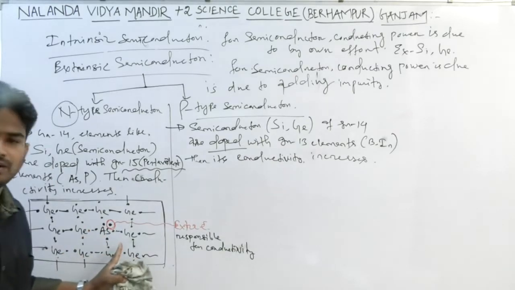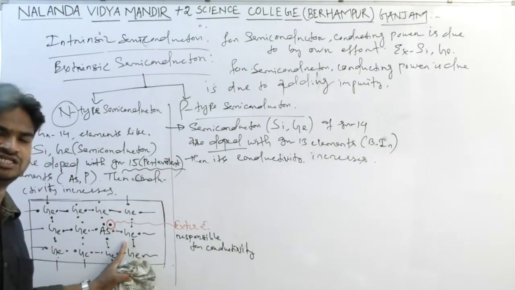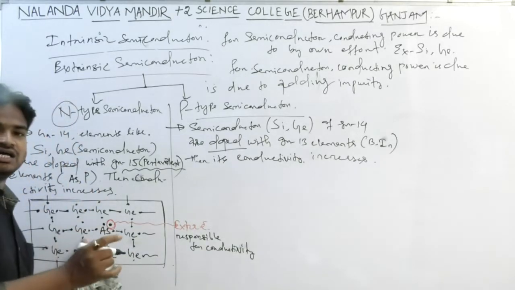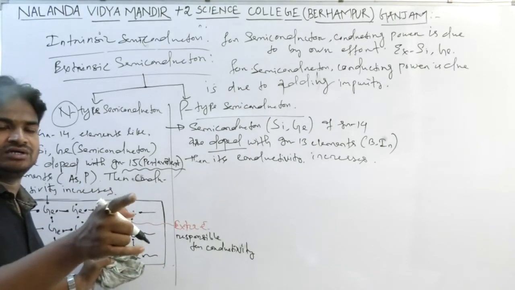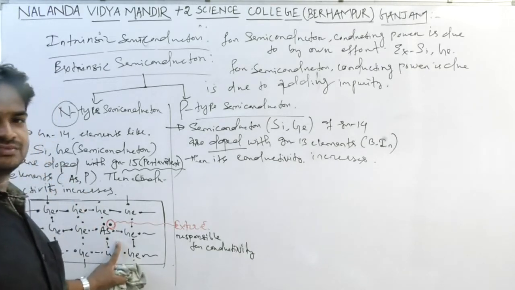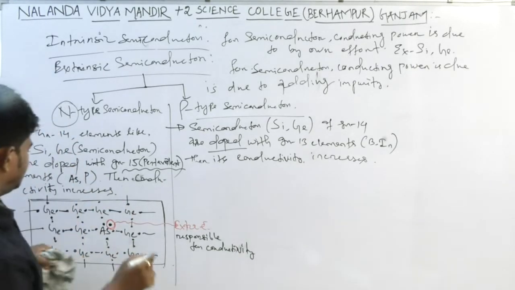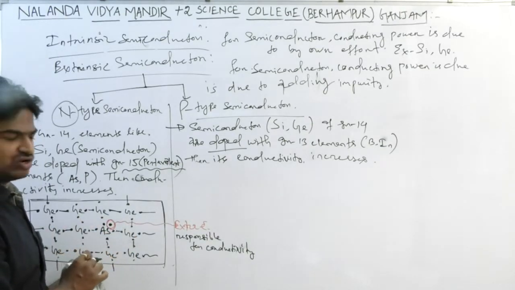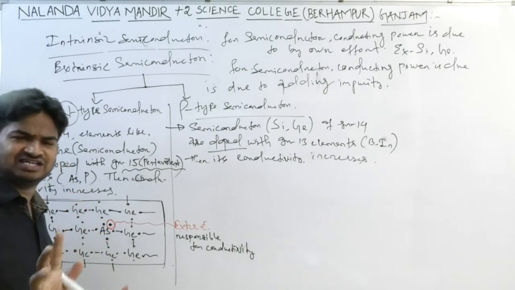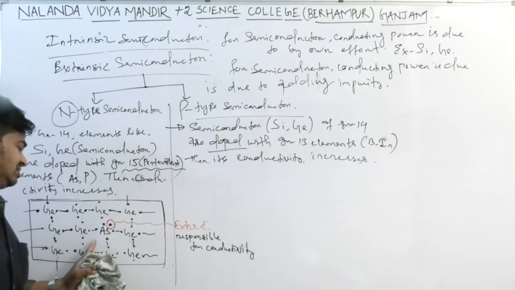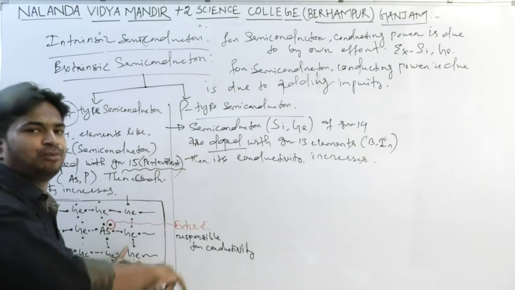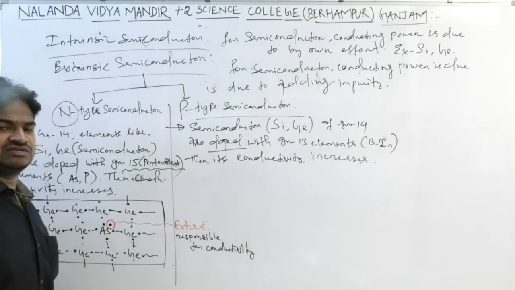Each germanium has 4 electrons, so the 4 electrons form 4 covalent bonds with the 4 neighboring germanium atoms. Try to understand this one. This is a germanium crystal lattice. All the germanium atoms have 4 valence electrons, that is, a tetravalent element.